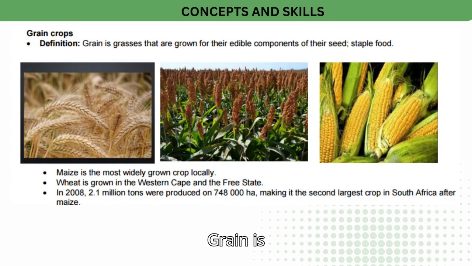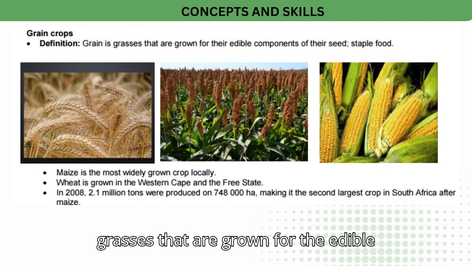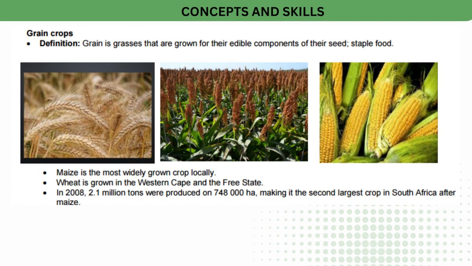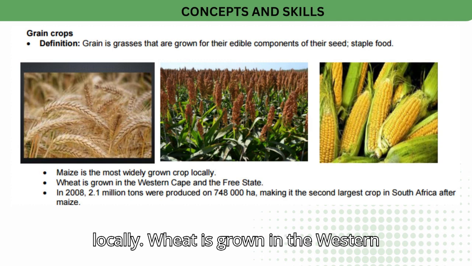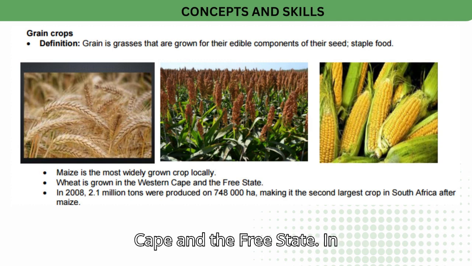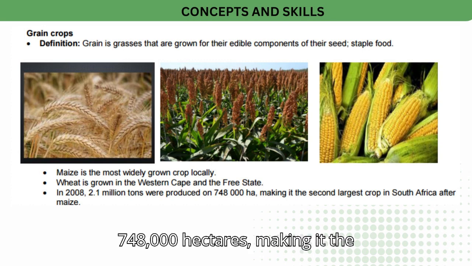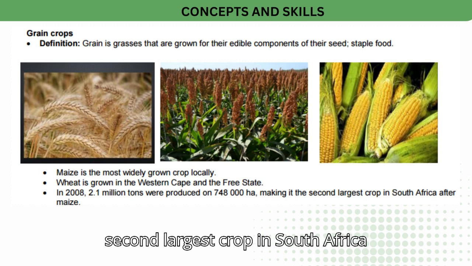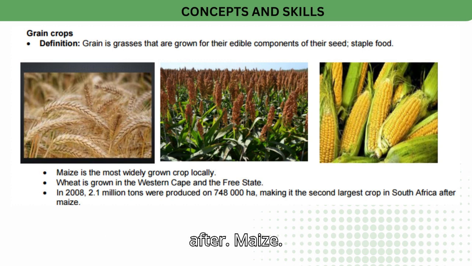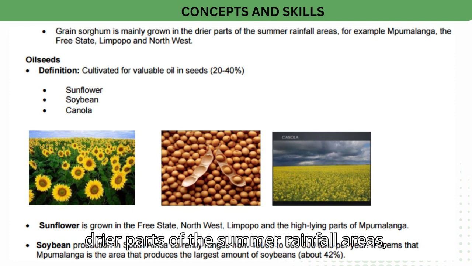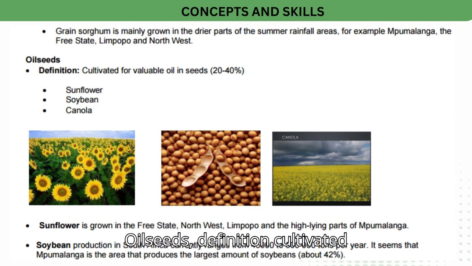Grain crops. Definition: grains are grasses that are grown for the edible components of the seed, staple food. Maize is the most widely grown crop locally. Wheat is grown in the Western Cape and the Free State. In 2008, 2.1 million tons were produced on 748,000 hectares, making it the second largest crop in South Africa after maize. Grain sorghum is mainly grown in the drier parts of the summer rainfall areas, for example in Mpumalanga, the Free State, Limpopo and Northwest.